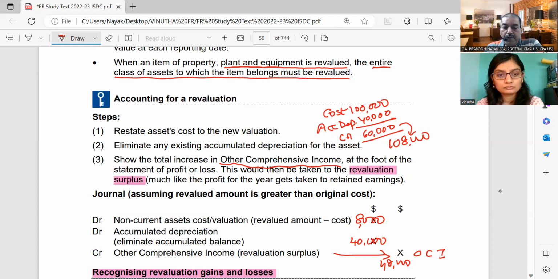So that is how you pass the entry for revaluation. So the steps which are there, first take the difference in the revaluation to the cost account. So debit the non-current assets cost account with the amount of the difference, that is 8,000. Debit the accumulated depreciation account because you are going to cancel the entire amount of depreciation which is there. So debit the accumulated depreciation account with the full balance, whatever is standing to the balance of accumulated depreciation. And total of that you will transfer to the OCI account.